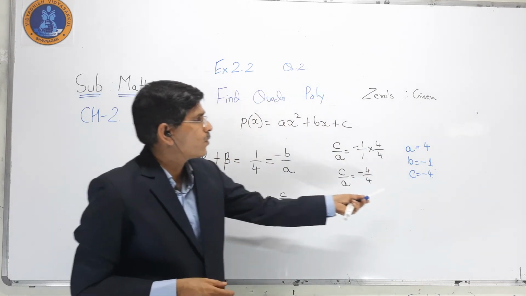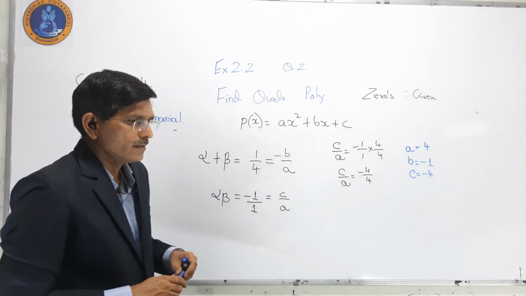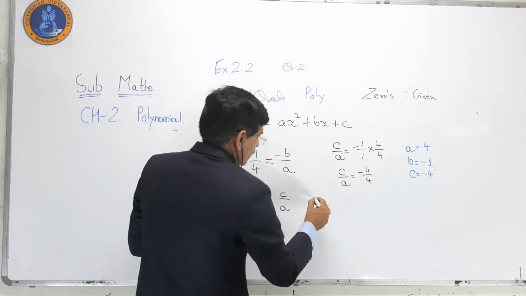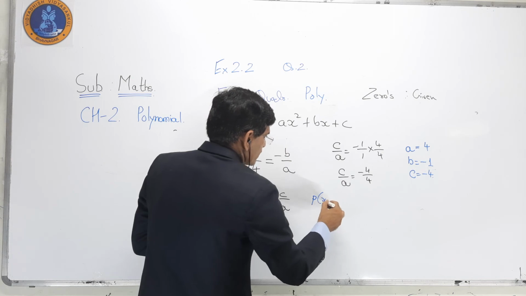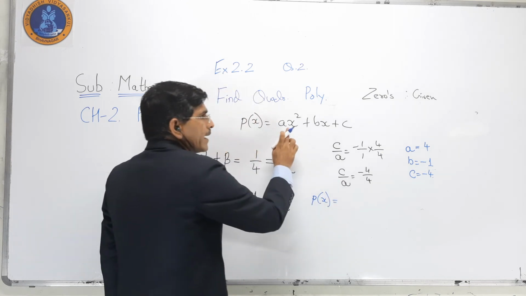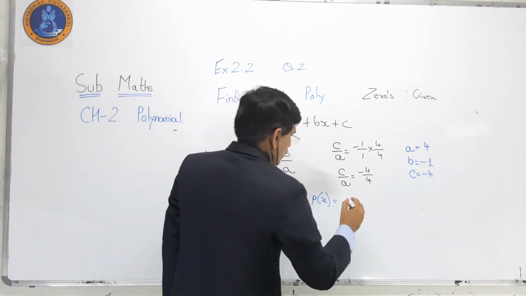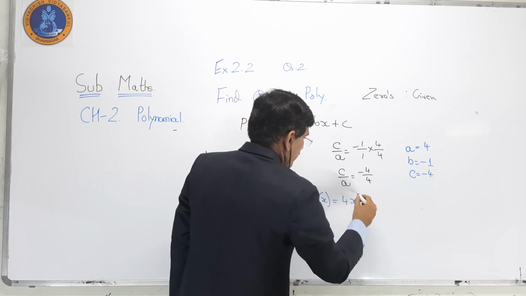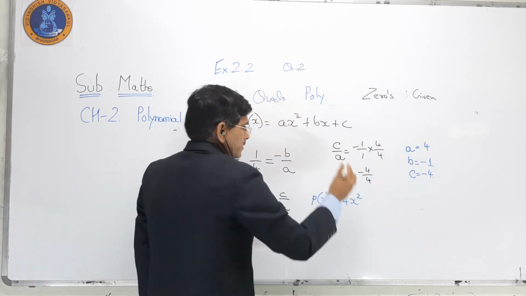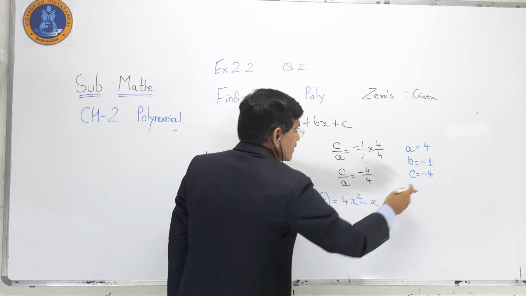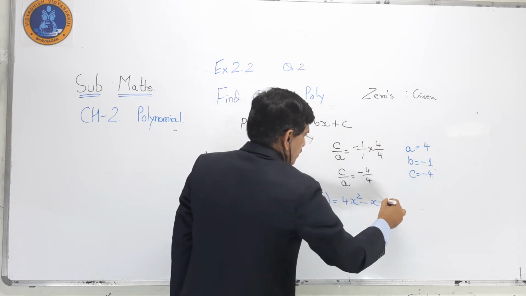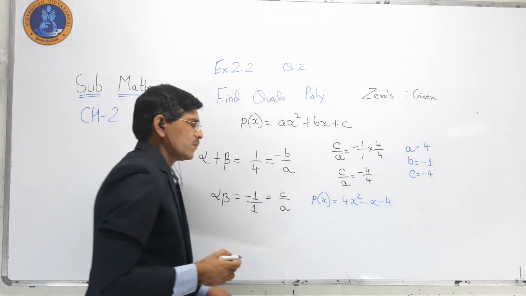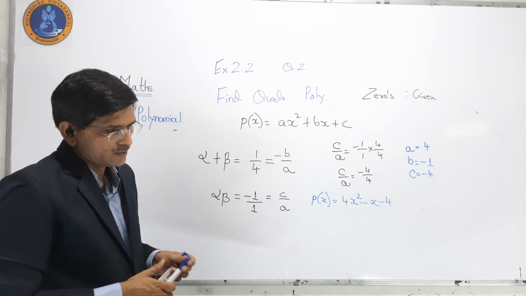Now I have to put all these three values here. It means P of x is equal to ax square plus bx plus c. A means 4, so 4x square minus x minus 4. So the polynomial is 4x square minus x minus 4.